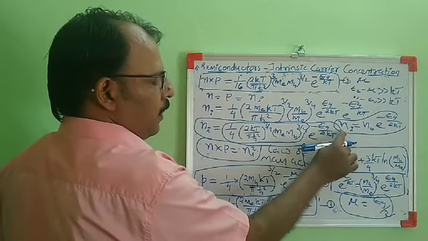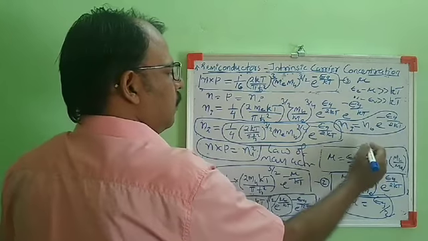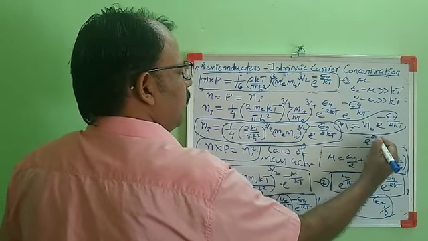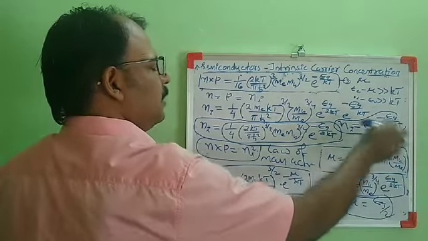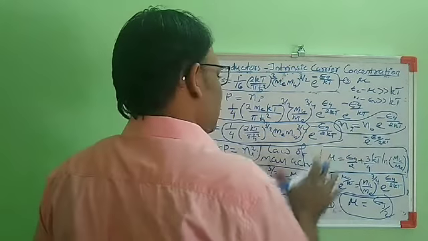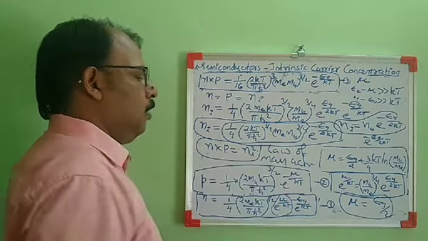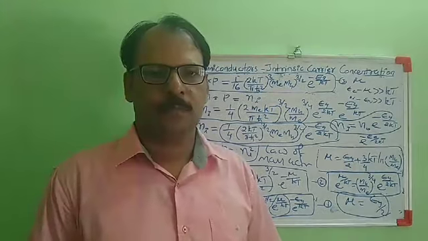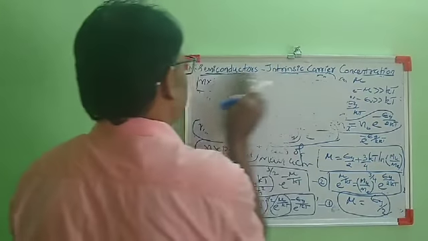That means the number of electrons or holes in an intrinsic semiconductor depends on the factor e raised to minus Eg by 2 kt. So this is the expression for intrinsic carrier concentration and the law of mass action. Now we will study the extrinsic semiconductors.